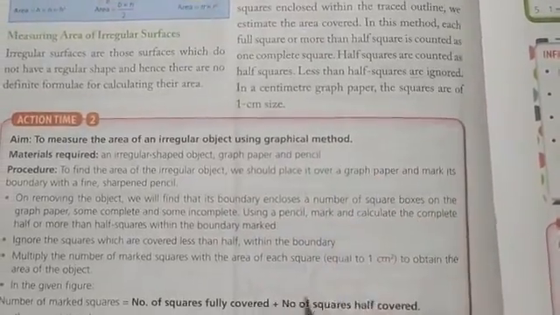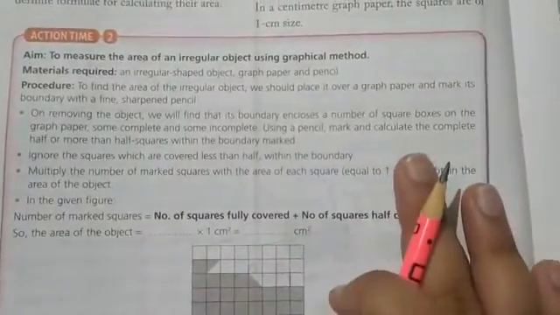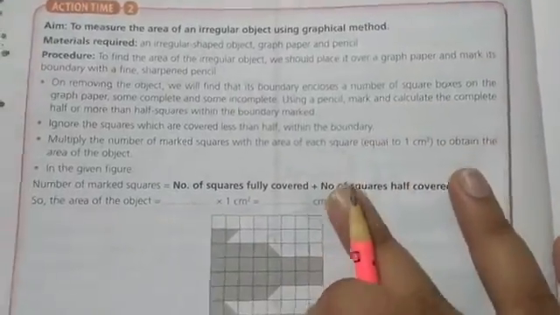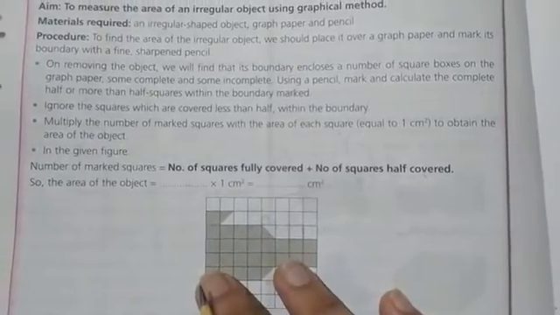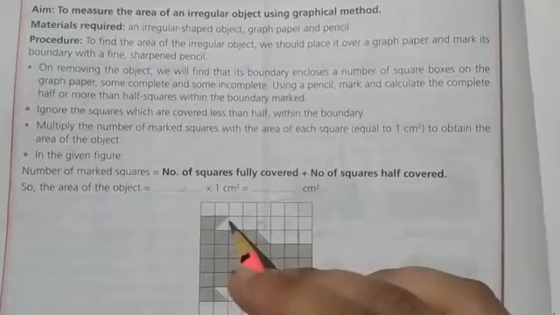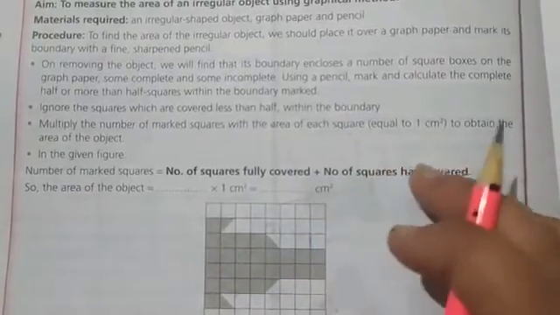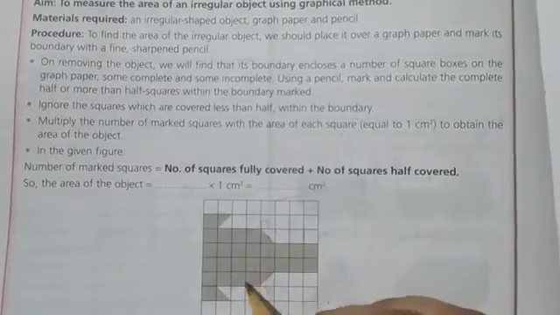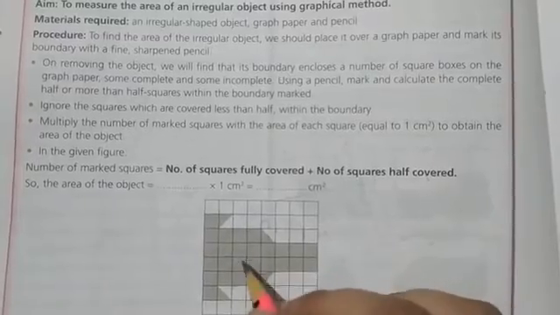So for this, activity is written here. Firstly, we will take any irregular surface, like we can take a leaf. Then we will take a graph paper. We will place the leaf over this graph paper, and then we will outline the leaf, or we will draw the boundary of the leaf with the help of pen or pencil. Then we will remove the leaf and we will count the squares which are enclosed within the traced outline or the boundary to get the estimated area.